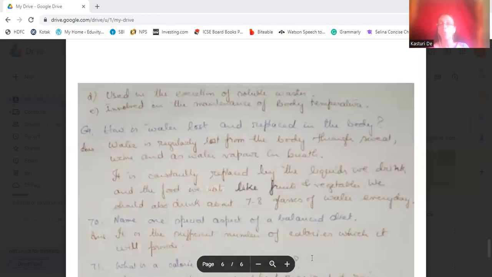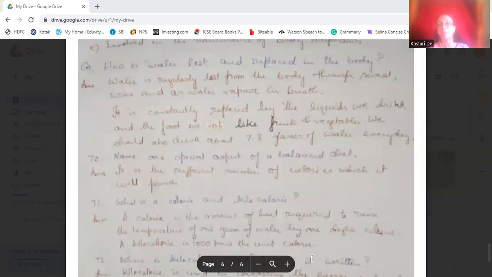Then name one special aspect of balanced diet. One special aspect is the sufficient number of calories which it will provide. The balanced diet provides sufficient number of calories to our body. Okay? Now, what is a calorie and what is a kilocalorie?